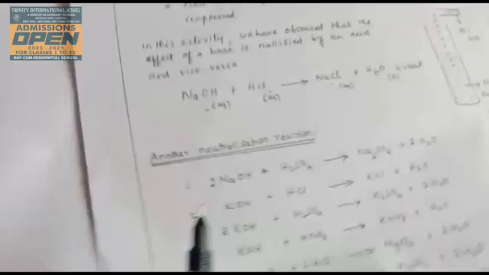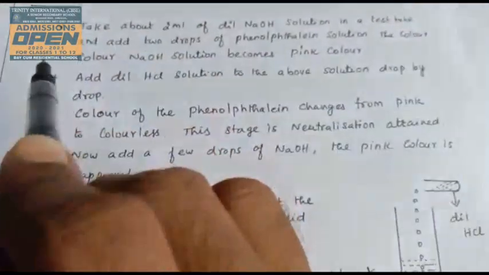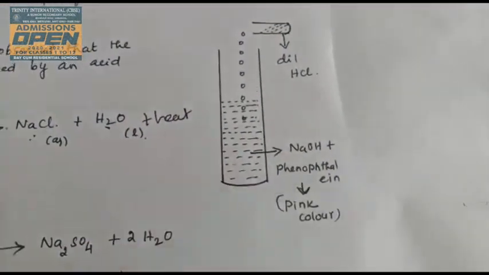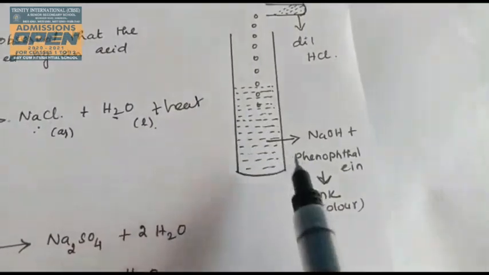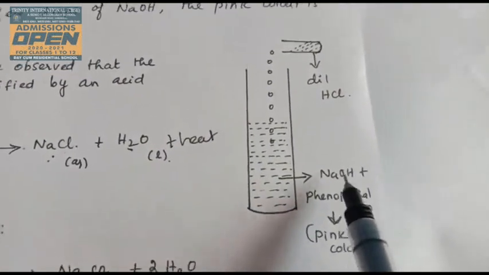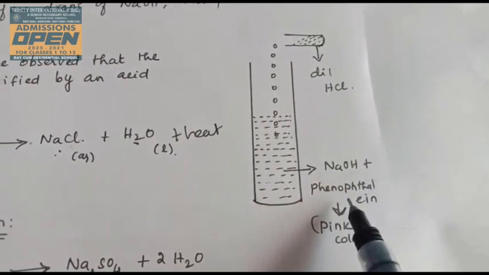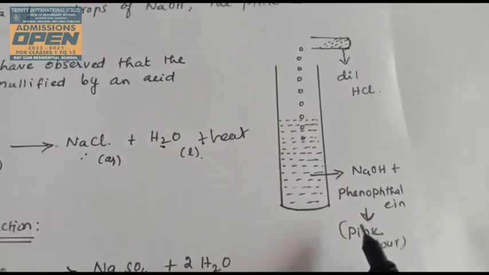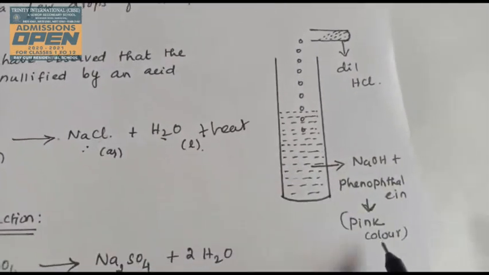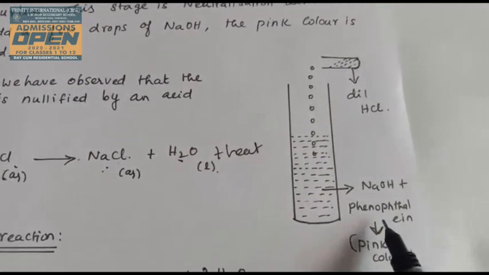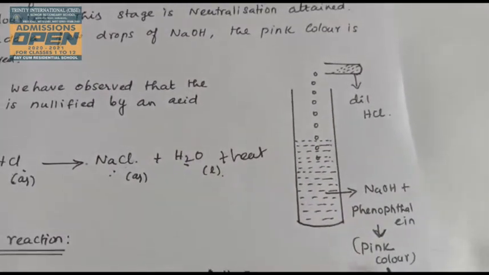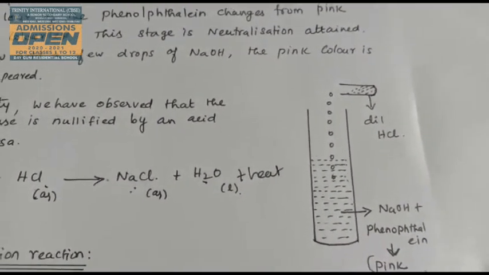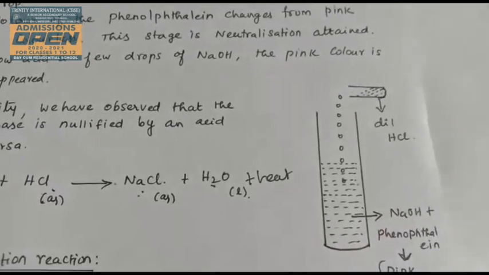Here is one activity, the neutralization reaction activity. You take one test tube containing sodium hydroxide, that is a base. You add the phenolphthalein indicator. With phenolphthalein, the sodium hydroxide changes from colorless to pink. So in a basic medium, phenolphthalein is pink. You learned about this indicator in the previous class. So sodium hydroxide becomes pink in color.